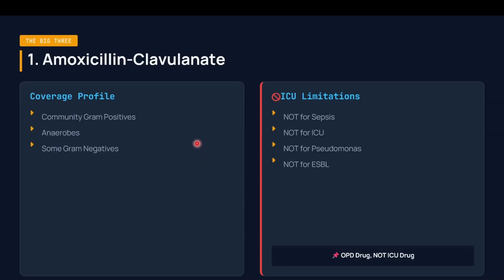Coming to amoxicillin and clavulanate, it has a coverage profile for community gram-positive organisms, including Streptococcus, and common organisms like H. influenzae. It has coverage against anaerobes also and some rare gram-negatives. It can still be used for urinary tract infection, such as pyelonephritis, if the organism is sensitive. The ICU limitation is that it is not used for sepsis. It is not for Pseudomonas, not for ESBL. It is basically a drug given on an OPD basis, not a drug used in the wards or ICUs.